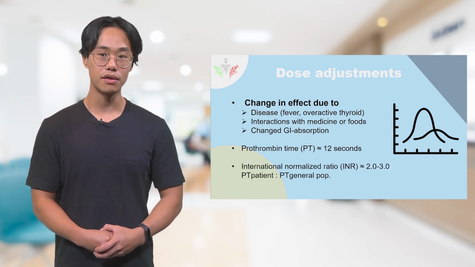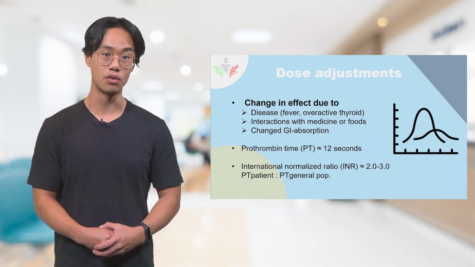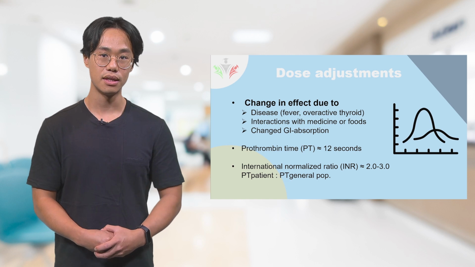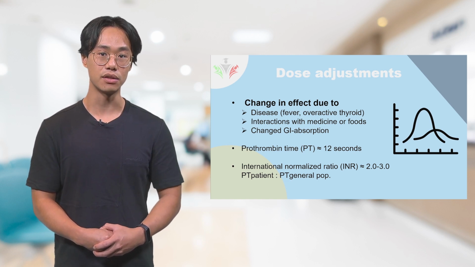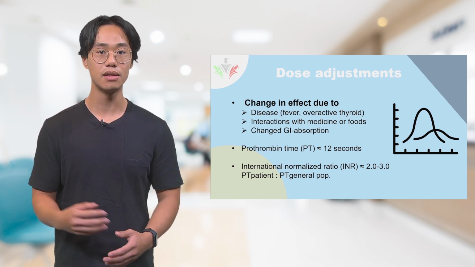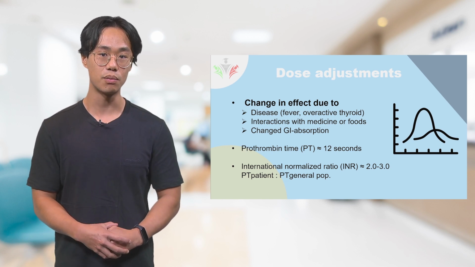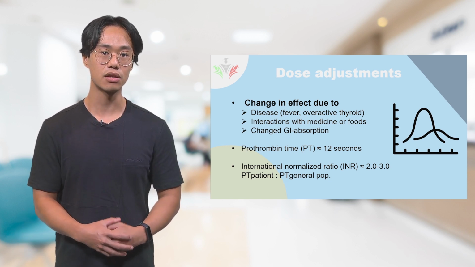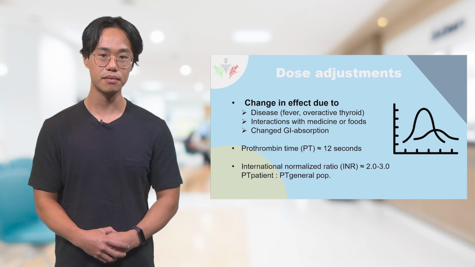For dose adjustments of the VKAs in clinical practice, the International Normalized Ratio, or INR, is used. The INR is a ratio of the patient's prothrombin time against the mean prothrombin time of the general population, which can be seen as the control prothrombin time.